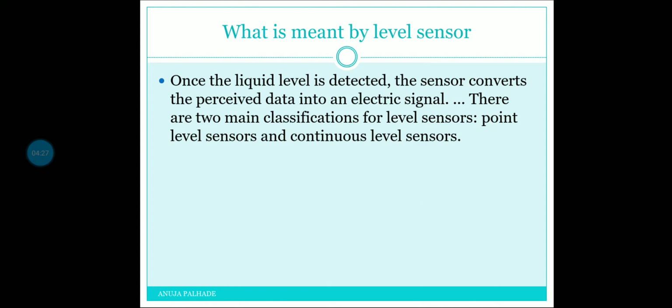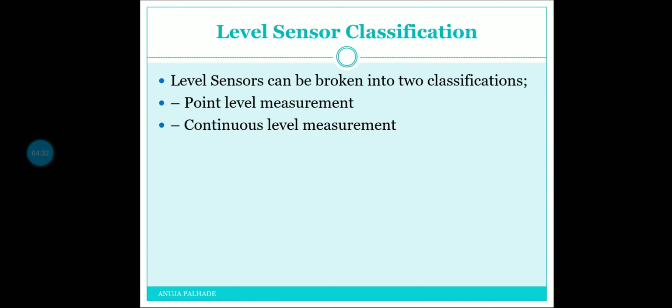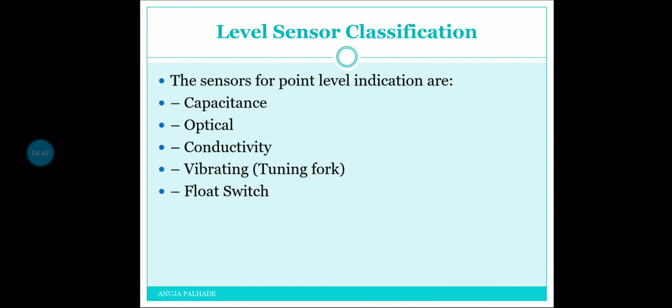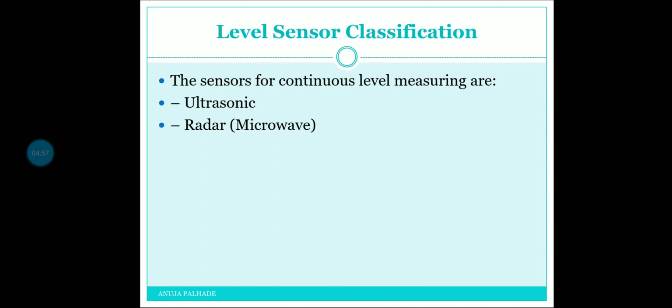There are two main classifications of level sensors. The first is the point level sensor and the other is the continuous level sensor. So these are the two main types into which level sensors are categorized. You can see here the classification: for point level, there are capacitance, optical, conductivity, vibrating and float switch point level sensors. And for continuous level measurement, there are ultrasonic and radar continuous level measuring systems.